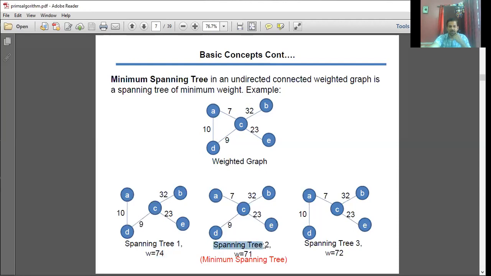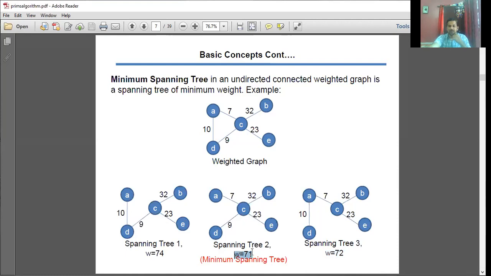For this spanning tree, this is also a spanning tree for this given graph. And if I count the edges cost, that is weight, this will come somewhere around 71. The same way for this, the weight is going to be 70. So I'm supposed to estimate the minimum cost spanning tree among the different variations that are available for a given undirected weighted graph.